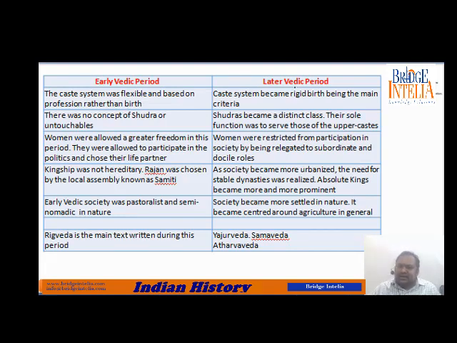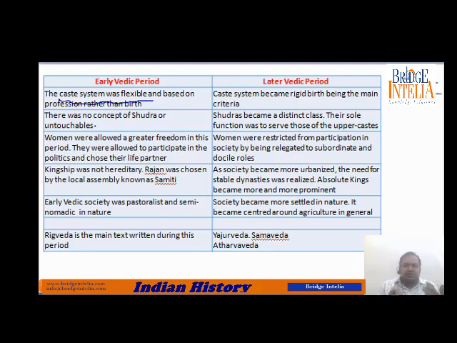So early Vedic period and later Vedic period is the name given to these two periods. In the early Vedic period, the caste system was flexible and based on profession rather than birth. So we will see what is caste system. It was a system in which people were categorized based on their profession. That means if you were a priest, you were referred to as the priestly class.